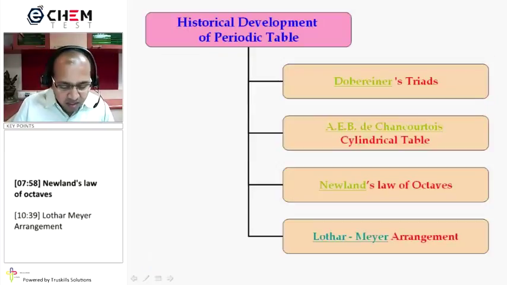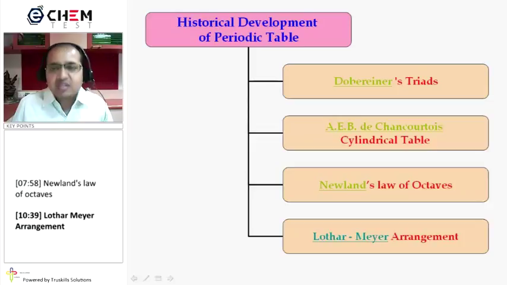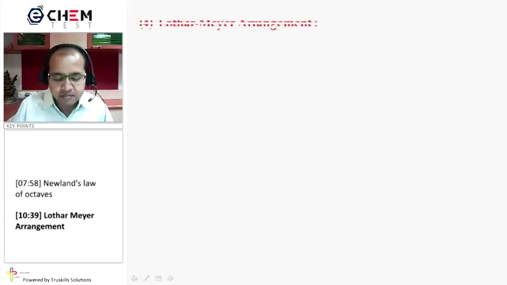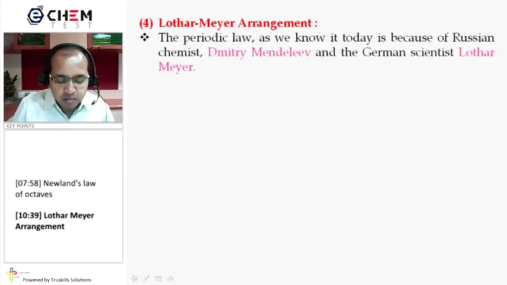Therefore, another approach at that time was made by Lothar Meyer, which is known as the Lothar Meyer arrangement. The periodic law as we know it today is because of two scientists: the Russian chemist Dmitri Mendeleev and the German scientist Lothar Meyer.